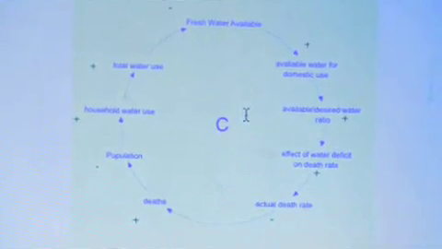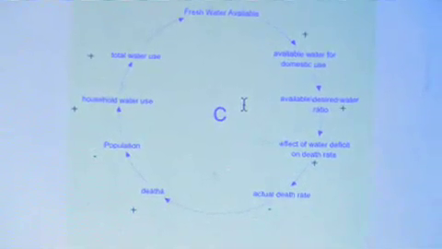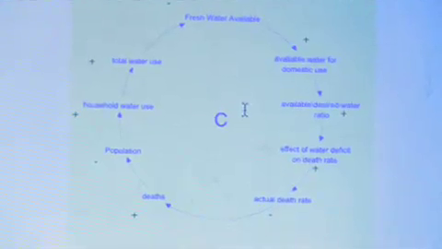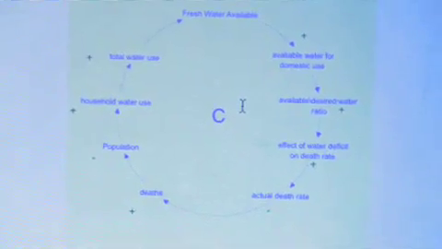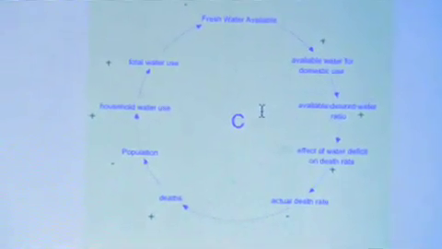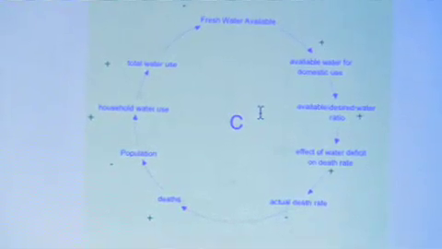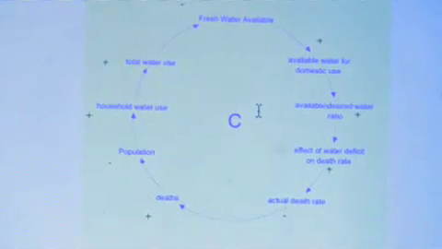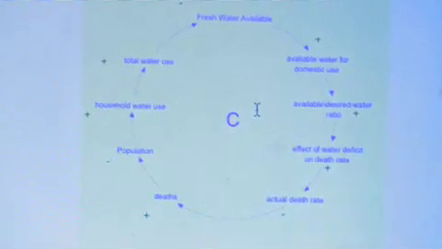So the deaths will go down because the death rate is going down, and this will result in a larger population. With a larger population, there's more household water use because there are more people, more families, and more uses for water. So this increases total water use and the amount of fresh water that needs to be used. This will cause a decrease in fresh water available, so when fresh water available is initially increased, it will eventually result in a decrease because it causes an increase in the population, and a higher population needs more water.